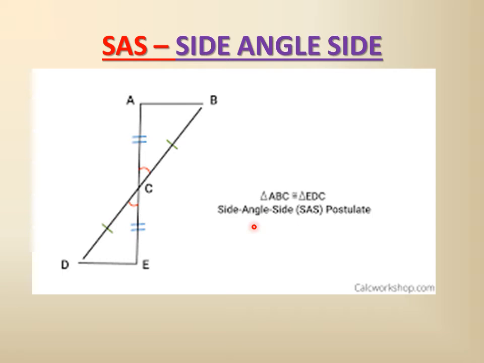Through this postulate, it is congruent. ABC corresponds to A with E, and C is the common point.